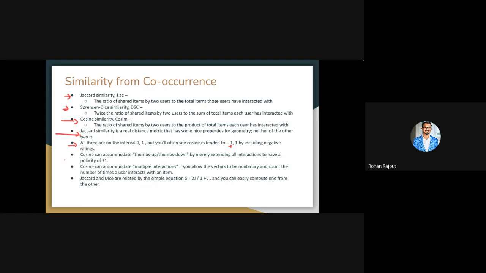It can also accommodate cosine similarity, and can also accommodate thumbs up and thumbs down by extending the direction, because these are applied on sets. So these are applied on discrete values, whereas you can apply cosine similarity to continuous values also. And there is a relationship between Jaccard and Dice similarity, which can be represented with S equals 2J over 1 plus J. That means that once you know one similarity score, you can obtain the second similarity score. So these both are interdependent.